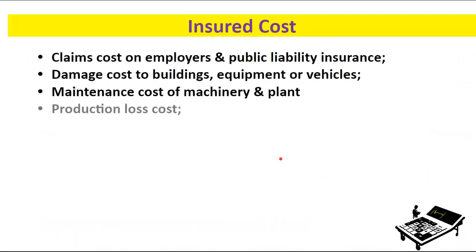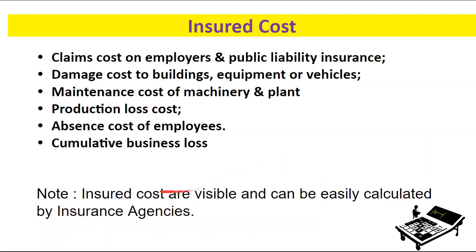Now we can discuss the insured cost. The insured costs are visible in nature and can be easily calculated by the insurance agencies. There are various other examples that may be considered, but some direct visible cost examples we can consider here: the claim cost on employer and public liability insurance.